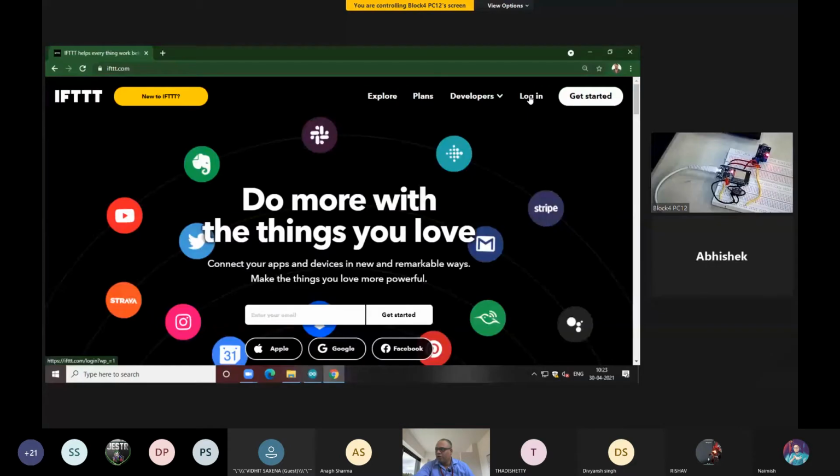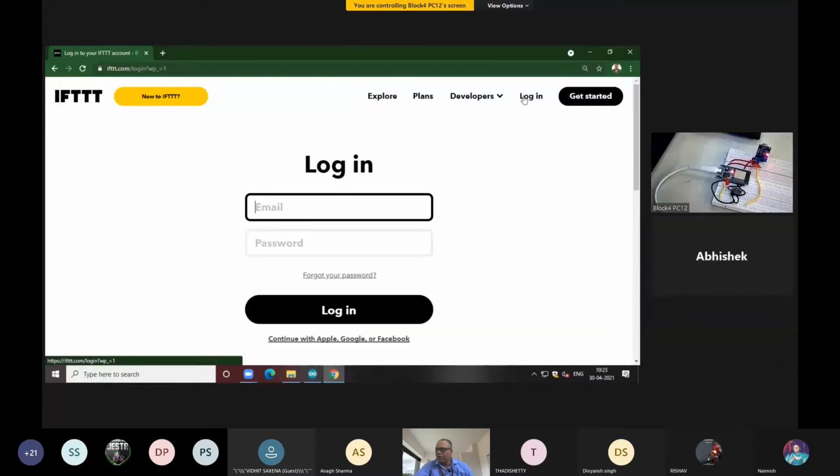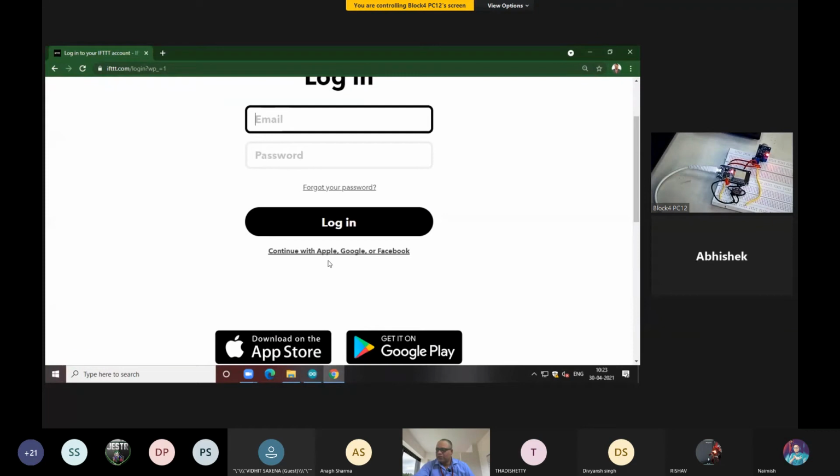And so this is the login option. When you click on this login option, it will ask you to log in with your email ID or password. If you are new to this website, you have to create the login ID and password, okay. But I am going to click on the option continue with Apple, Google, or Facebook.